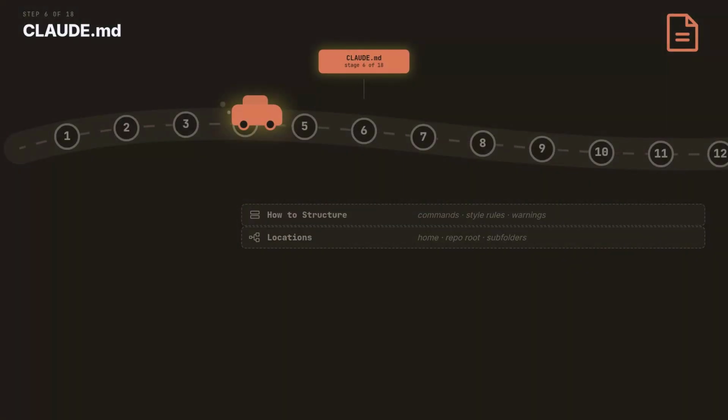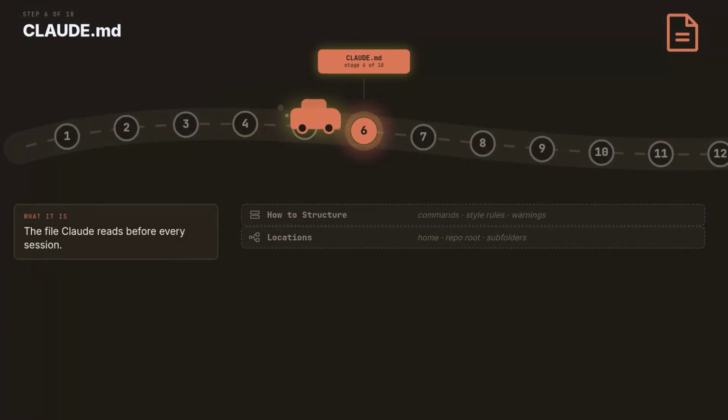Stage 6, the project memory file. Stage 6 is Claude.md. The file Claude reads before it reads anything else. Anything you find yourself repeating in prompts belongs in this file, said once. Before your first word, Claude has already read a file. You decide what is in it.